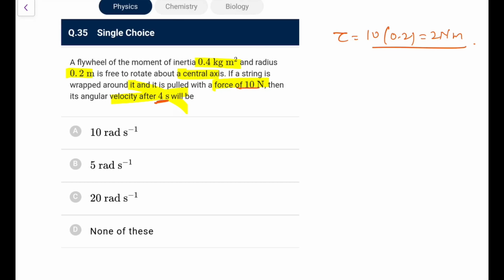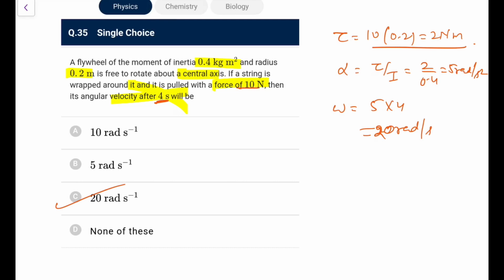So what I can make out, let's say alpha I can write, that is tau by I, that is 2 upon 0.4, that is 5 radian per second square. So after 4 seconds, omega will become 5 into 4, that is 20 radian per second. So you can directly go for 20 radian per second, option C in this case.